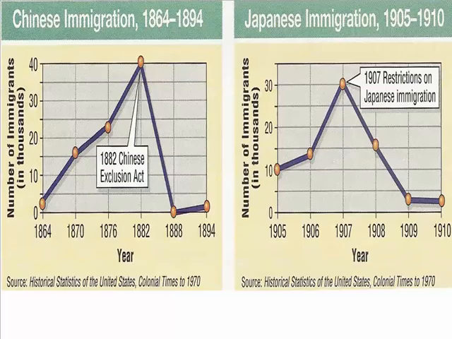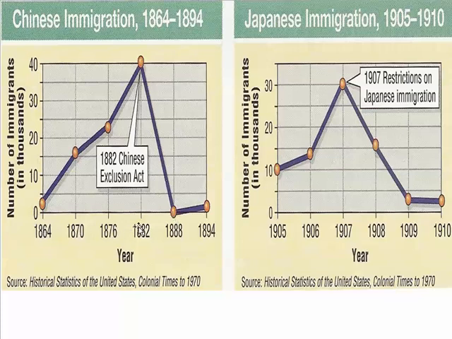But anyway, Chinese immigration from 1864 to 1894, you see in 1882 here on this graph what happens to Chinese immigration. We see it going up from 1864 all the way up to 1882, and we see what happens. So the Chinese Exclusion Act causes a deep decrease.